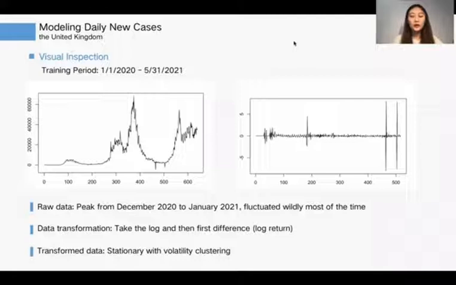We can see the original data in the left picture. The daily new cases peak from December 2020 to January 2021, and it fluctuated most of the time, having the uptrend. Because it is not stationary, we take the log and the first difference. After that, we get stationary but volatility clustering data.